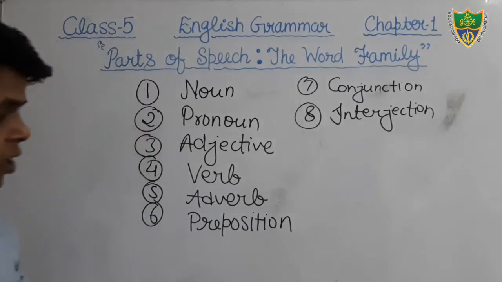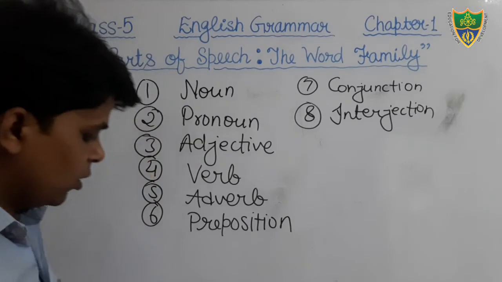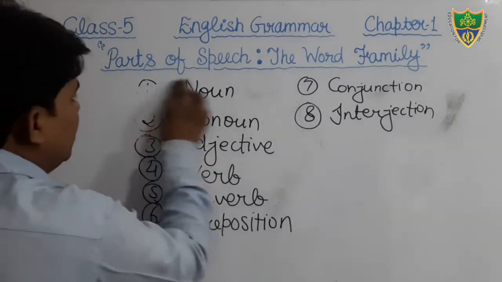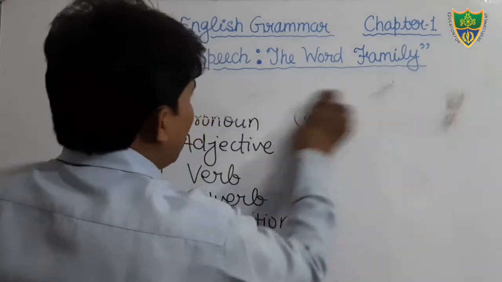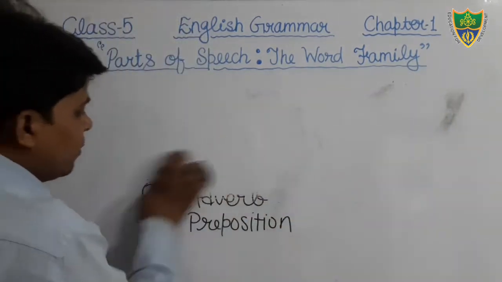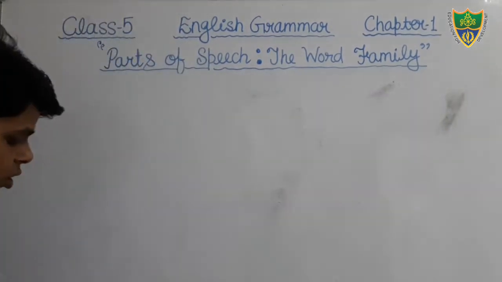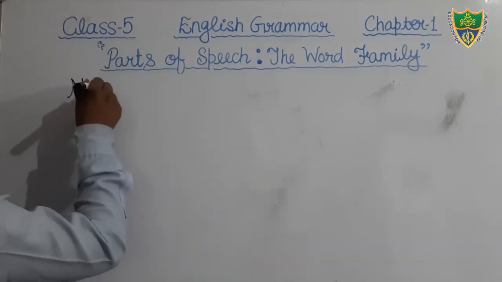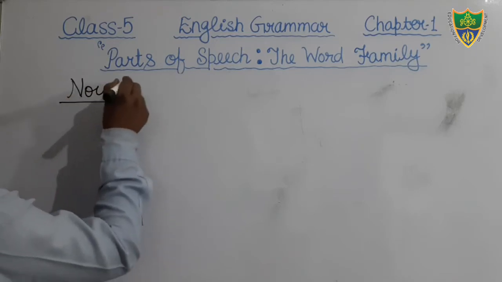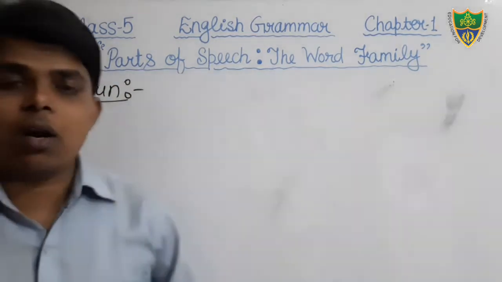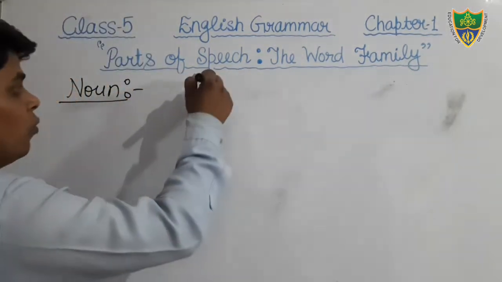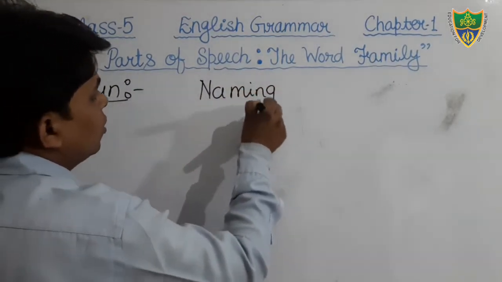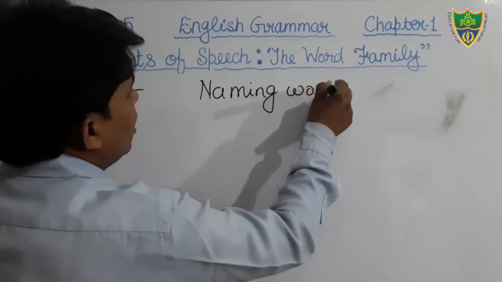Okay, so students, now we will discuss one by one all parts of speech. First of all, we will discuss noun. That is very simple. You all know what is meant by noun. Noun is a naming word.